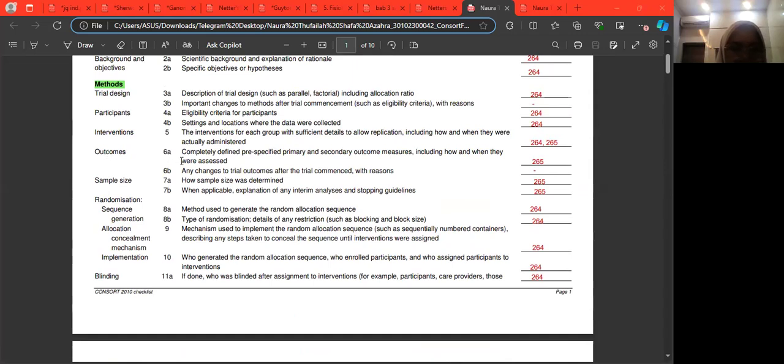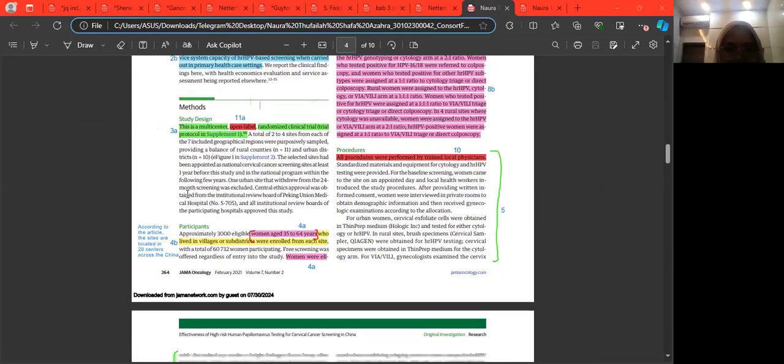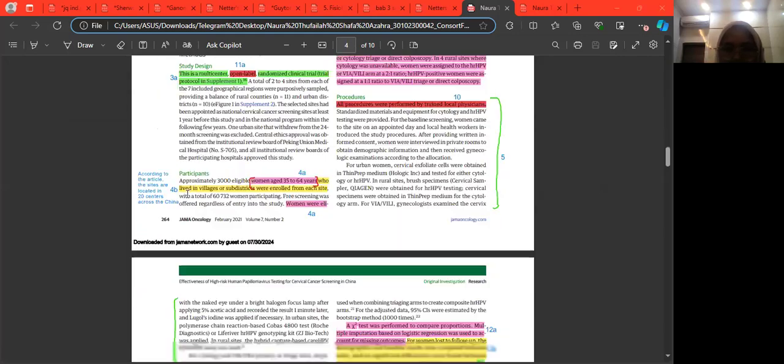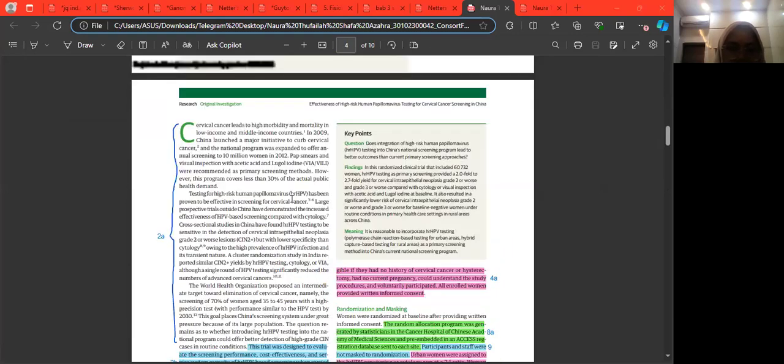Outcomes 6A: completely defined pre-specified primary and secondary outcomes measures, including how and when they were assessed. And 6B: any change to trial outcomes after the trial commenced, with reasons. I cannot find 6B. For 6A, the primary outcomes were CIN2 plus and CIN3 plus yields. The secondary outcome was colposcopy referral rate.